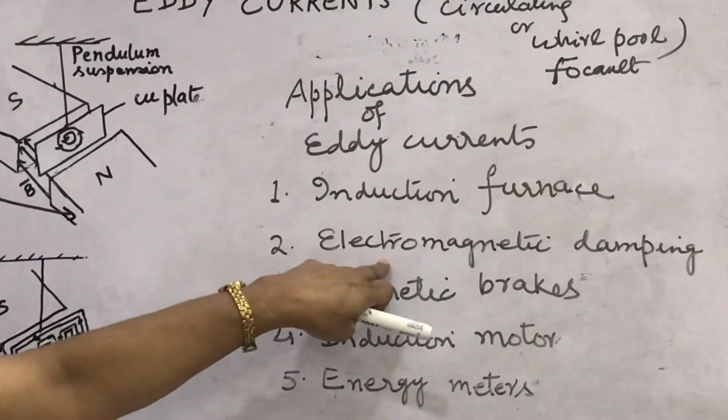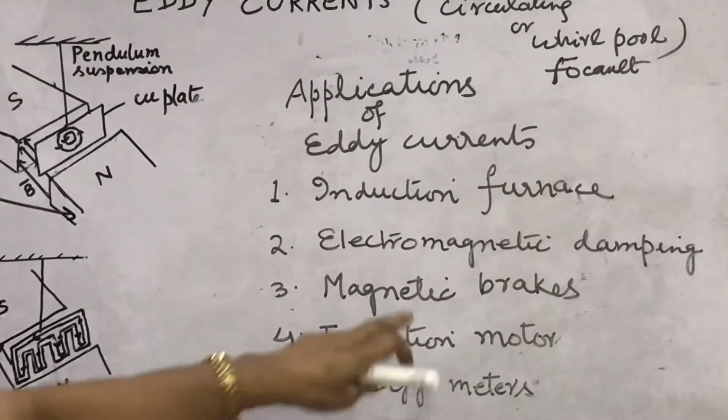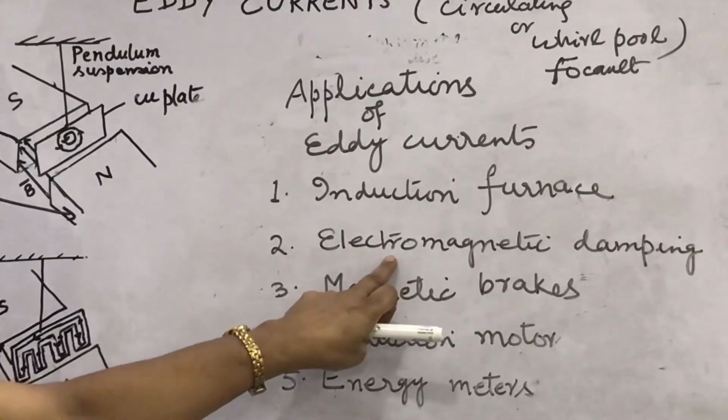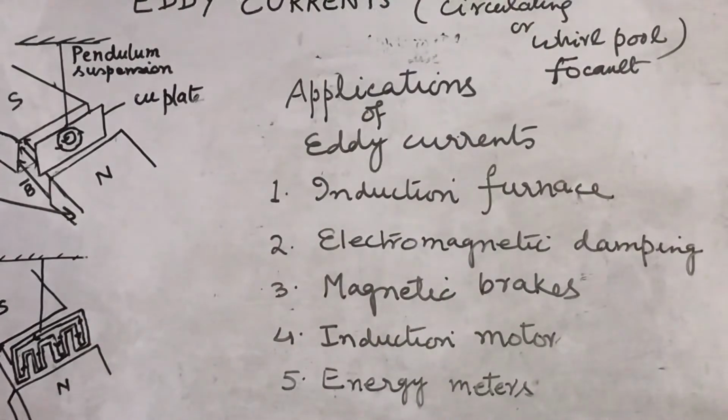Second application is in electromagnetic damping. In electromagnetic damping, certain galvanometers have a fixed core made of non-magnetic metallic material.